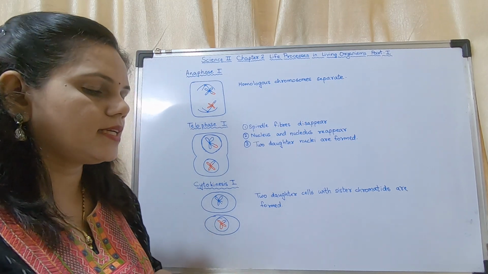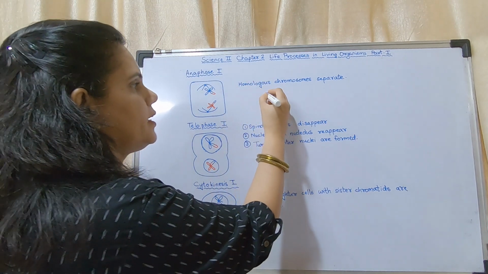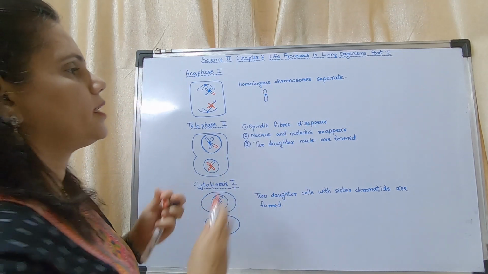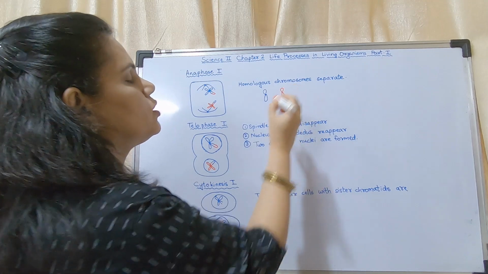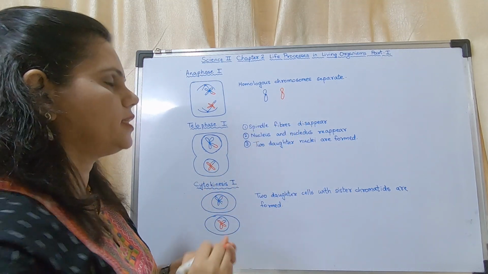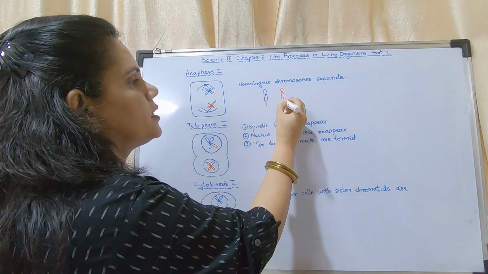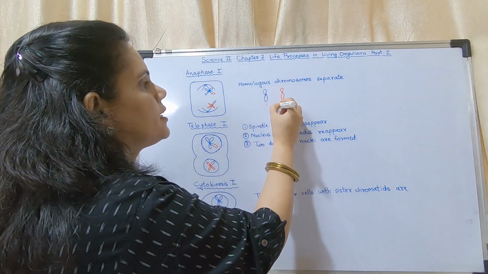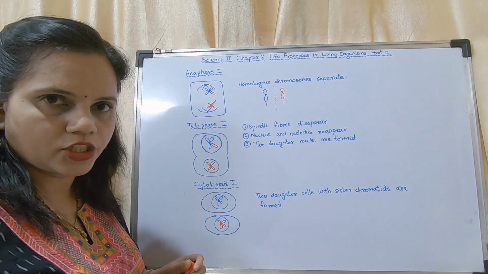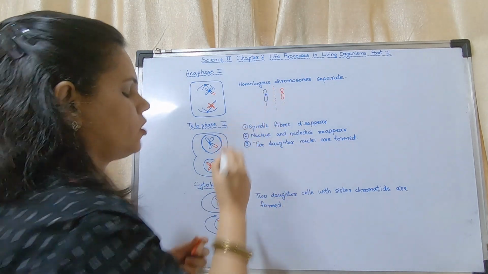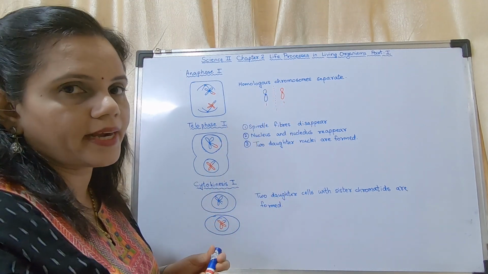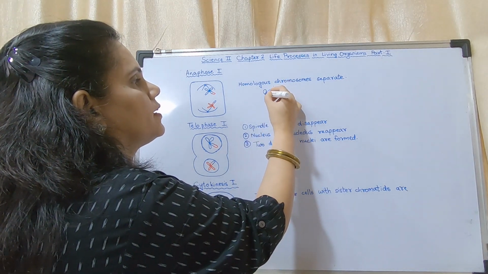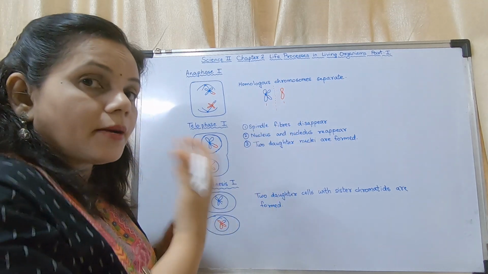This one, which was this, and the other one is this. Both are chromosome number 1. They are getting separated in this stage. But they have their sister chromatids along with them. Sister chromatid means the doubled one, the extra one, the part which it has doubled.